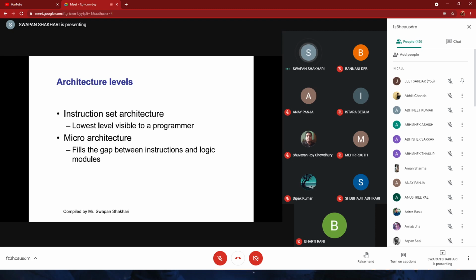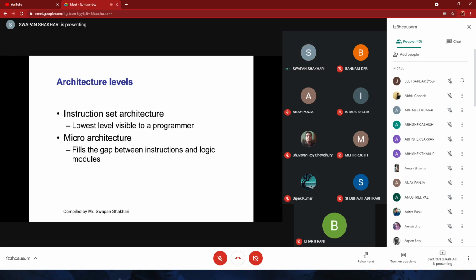So we have different levels of architectures. Instruction level architecture is the lowest level that is visible to a programmer. As a programmer, we can see this level: which instruction is present right now, in which memory address, or in which register we can access this information.